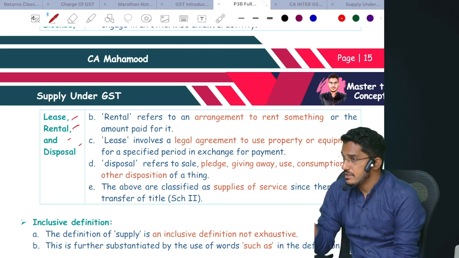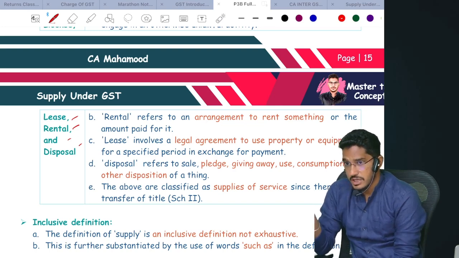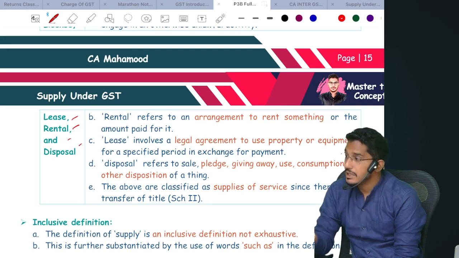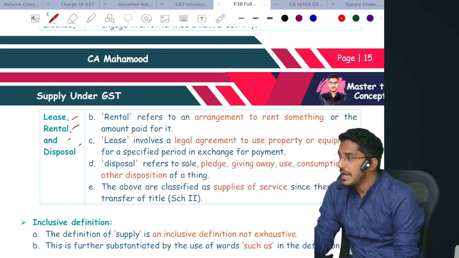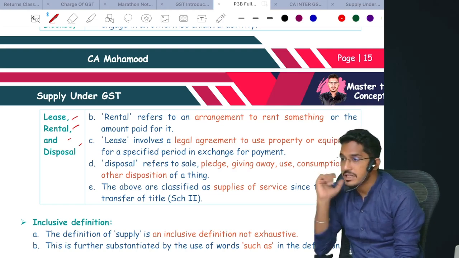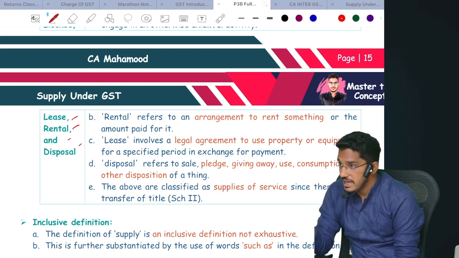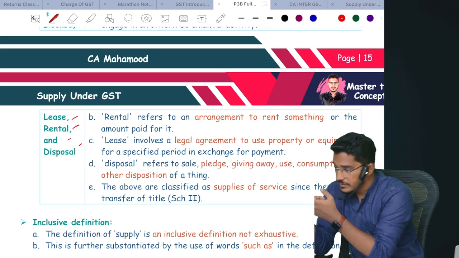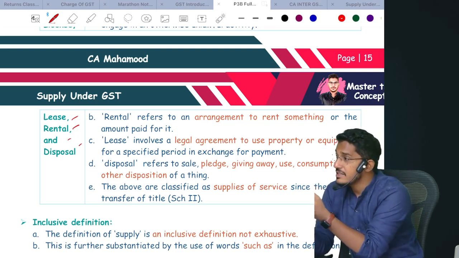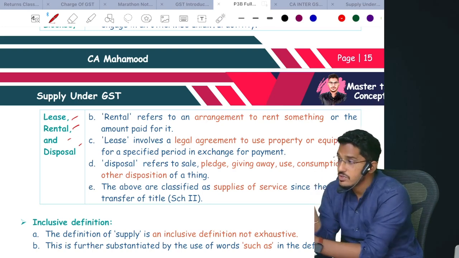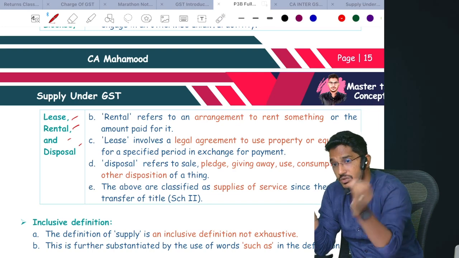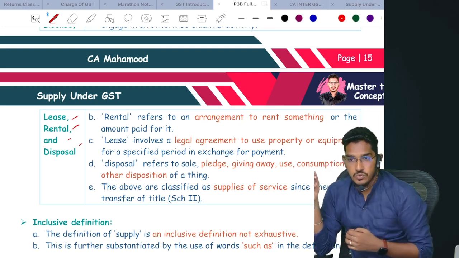A company has purchased a plant and machinery. They are using it for their business purposes. That plant and machinery has become old and outdated, and they are selling it. Will that be considered as supply? Yes, that will be considered. Why? Because goods are there, supply is happening, consideration is there, and that is in the course or furtherance of business. Why? Because when they sell the old machinery, only then can they buy the new one.